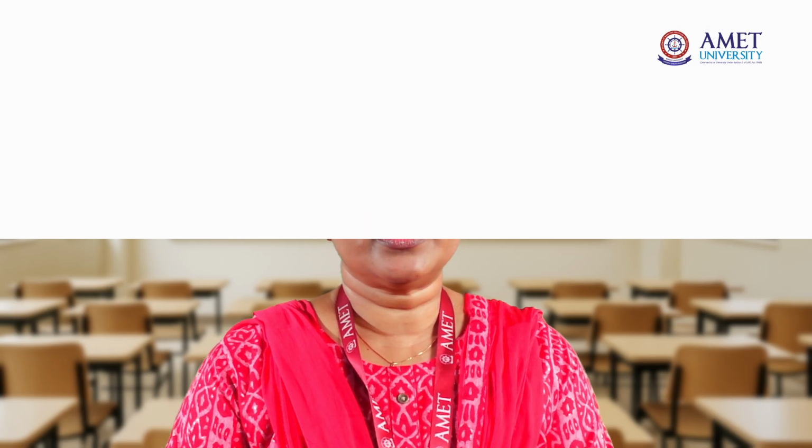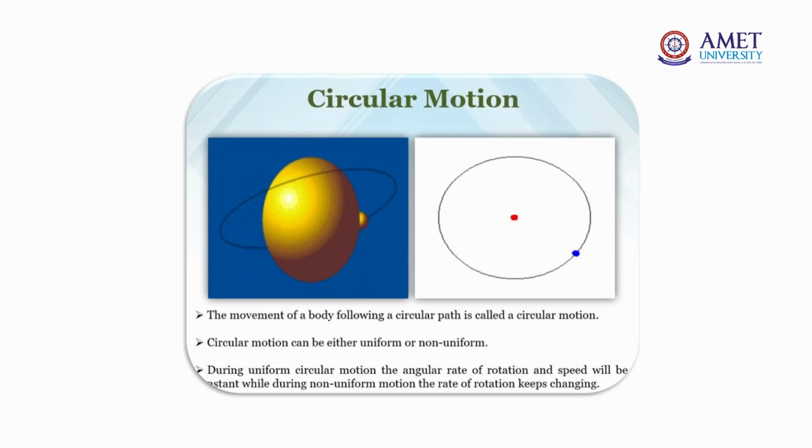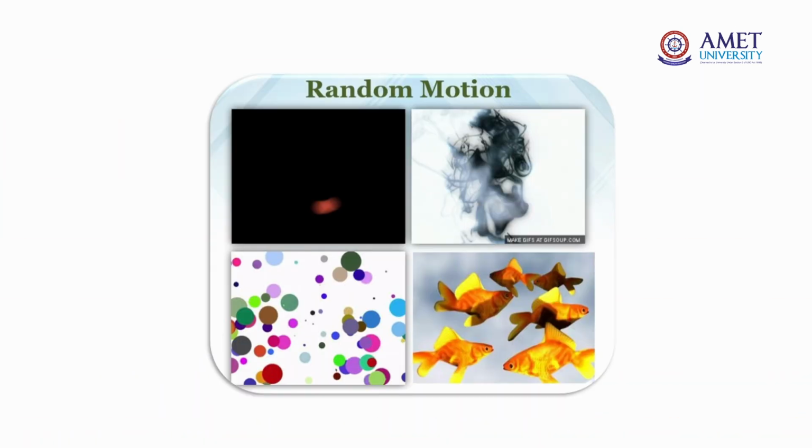Then go for circular motion. If the body moves in a circular path, then it is called circular motion. For example, the motion of the earth around the sun. This is a good example of circular motion. Then the third one is random motion. This is the disordered or irregular motion of an object or atom or molecule. An example is the motion of smoke or dust particles in air.